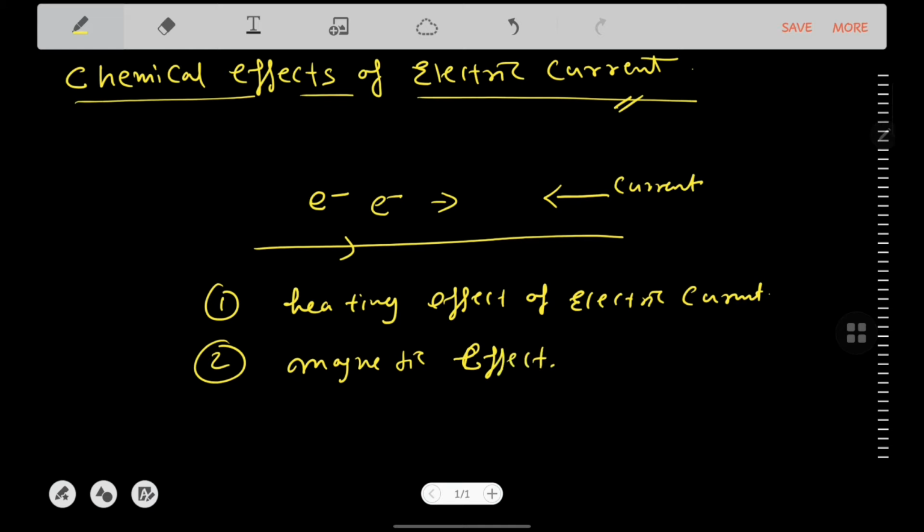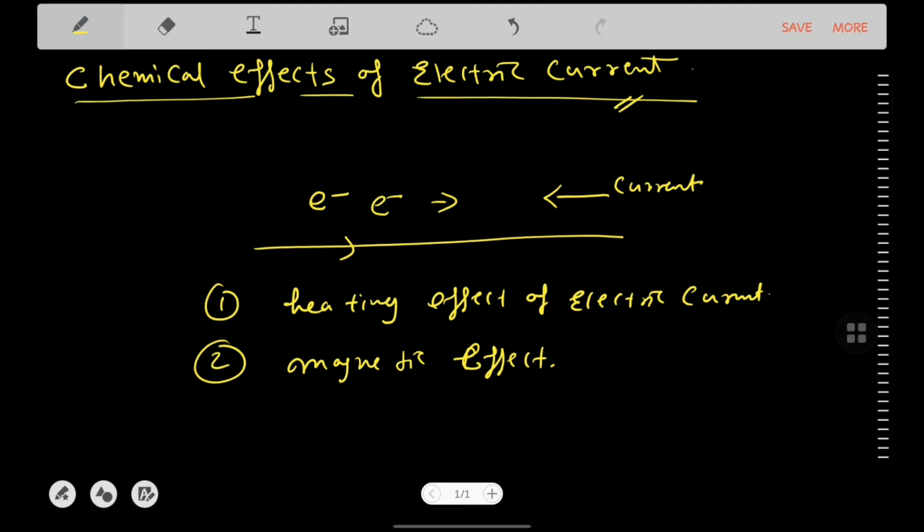That we have seen in class 7th also, that whenever electricity passes through a conducting wire, it produces a magnetic field around it. If a constant electric current is passed through a conducting wire, the magnetic field around the wire is given by Biot-Savart's law. This is not our concern right now, but we can extract an observation here, that whenever electricity passes through a conducting wire, it creates a magnetic field around itself.